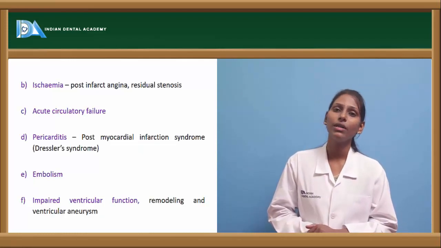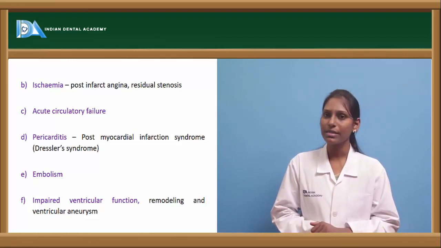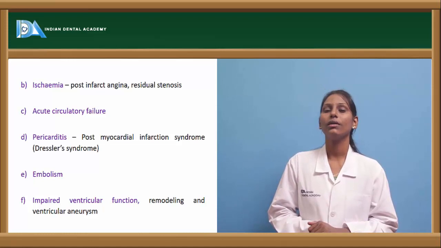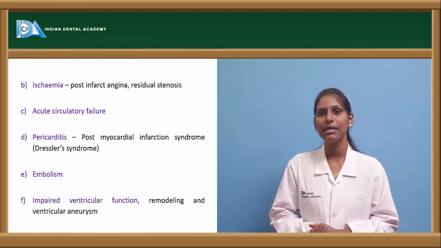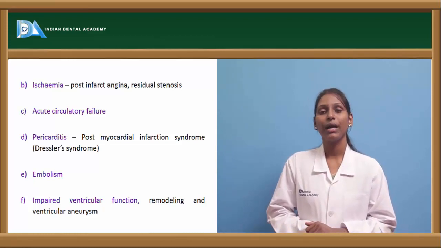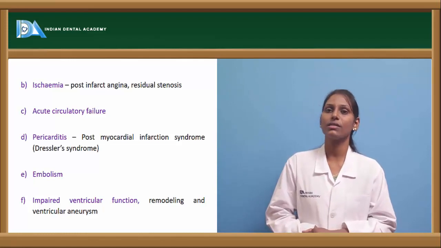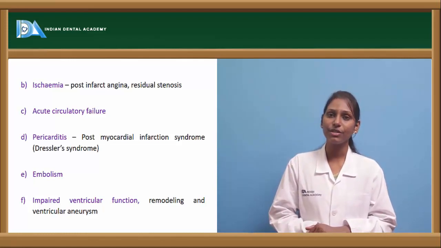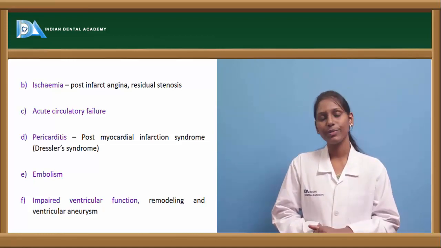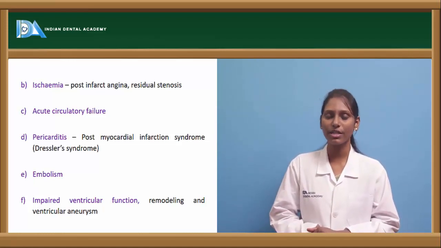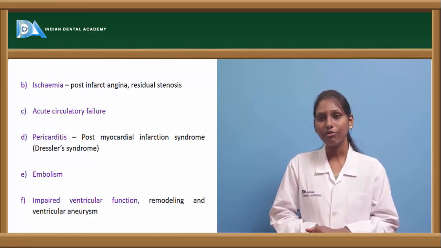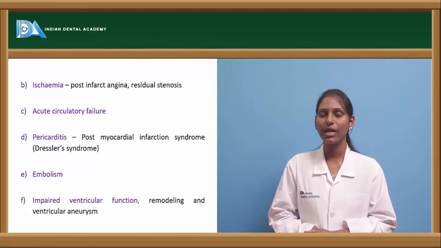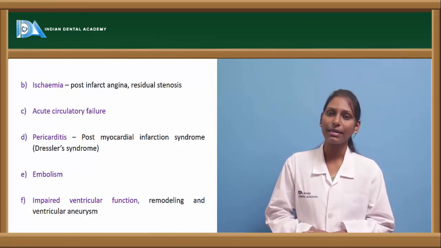So this is all about myocardial infarction and all of the ischemic heart diseases. We have seen how they manifest. Ischemic diseases manifest, especially coronary artery diseases, as angina, stable angina, and its complication as myocardial infarction, and how we treat a patient with angina. We have discussed the management of angina patients, and if such patients come to a dental office, how we actually manage patients with ischemic heart diseases, and what if an angina occurs on a dental chair. We also have seen how to manage patients who had an attack of angina on the dental chair. So this is all about ischemic heart diseases. Thank you.